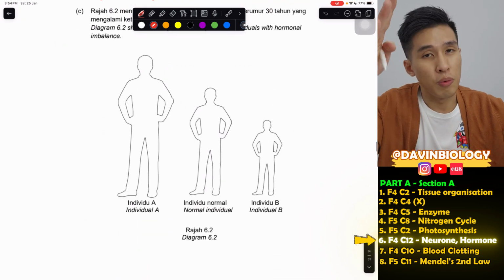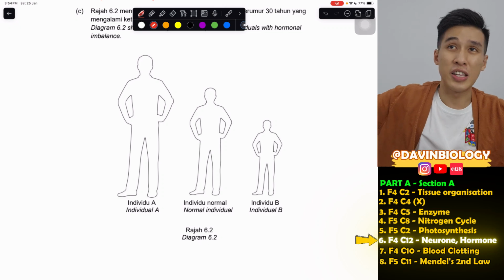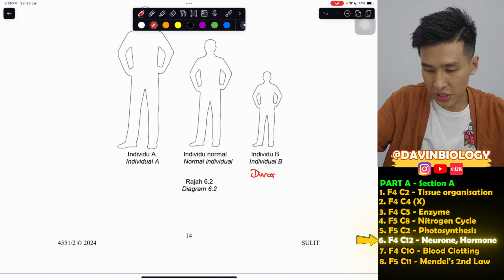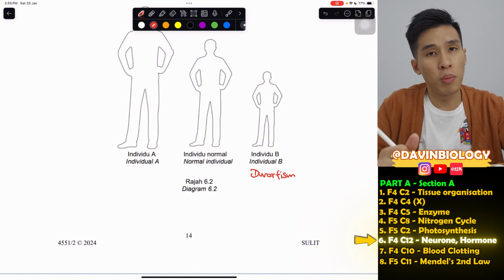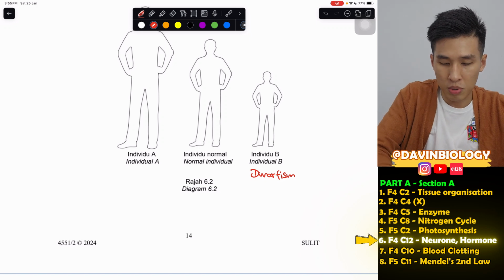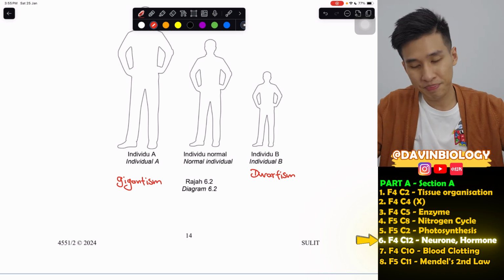Those kind of dwarf, very, very small adults, let's say they are adult already, but they are not even 1 meter tall. So this is actually called dwarfism. And too much growth hormone, you'll be over 2 meters, over 2.5 meters, right? Those kind of very, very tall, giant people. So it's called gigantism, which comes from the word giant.